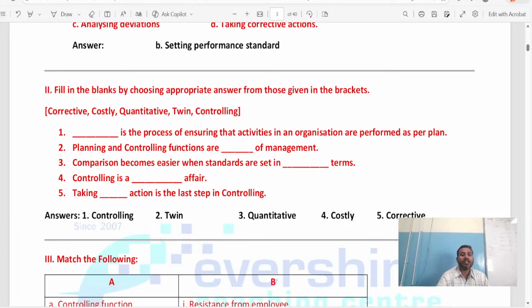Next, planning and controlling. See, there are two things here. Can you see this? Planning, controlling. These two functions are dash of management. What? Twin. See, the word itself says that they are twin functions. So in every management, in any organization, planning and controlling both act together. Am I right?